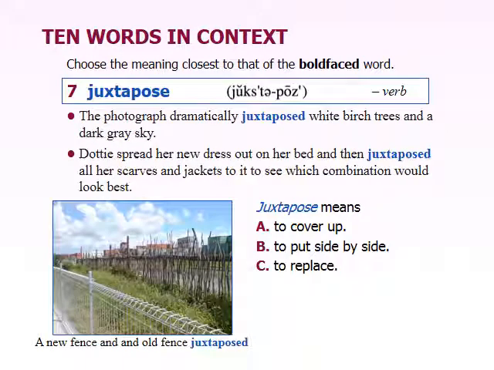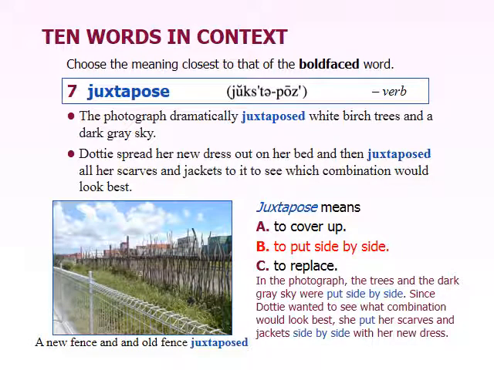Our next one here is juxtapose, and this is a verb. The photograph dramatically juxtaposed white birch trees and a dark gray sky. Dottie spread her new dress out on the bed and then juxtaposed all of her scarves and jackets to see which combination would look best. So what juxtapose means is to put side by side.